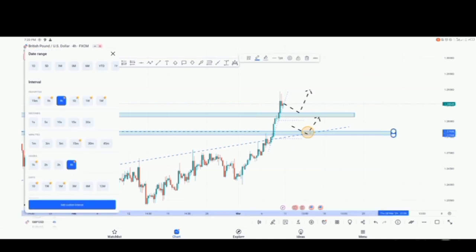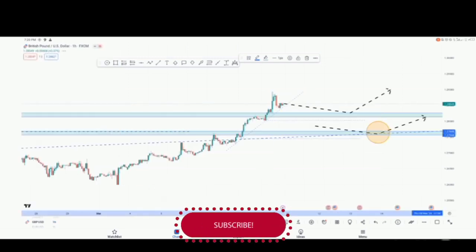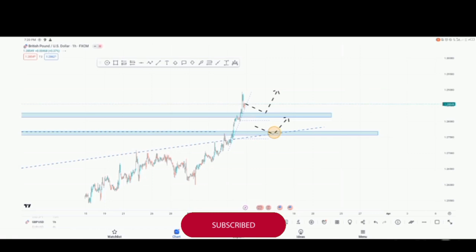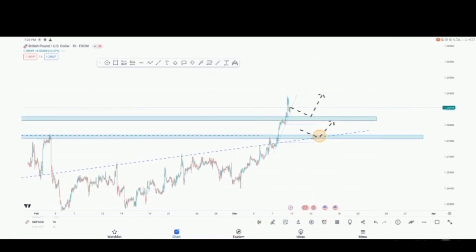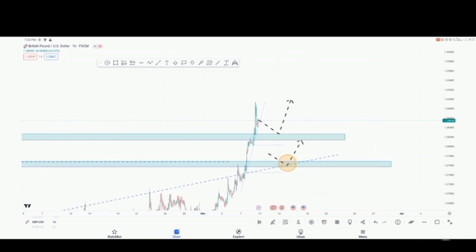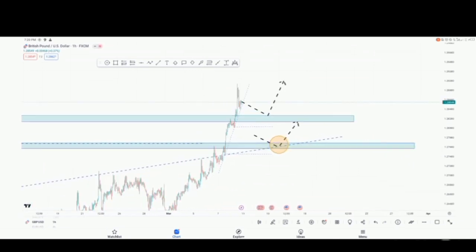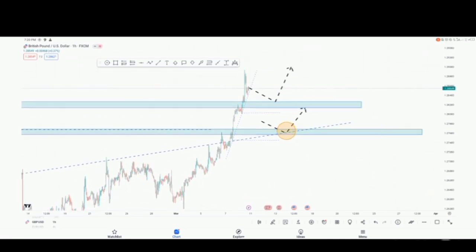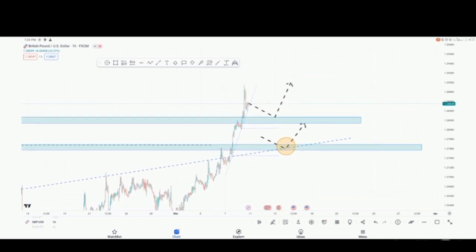So let's go down to the 1 hour time frame. Remember, we're doing a top-down analysis. On the 1 hour time frame, I'll just zoom in here. We're not expecting anything different, just a more magnified view of the 4 hours time frame. So we're expecting a drop to this zone right here where I marked out, and then more bullish movement. So for next week on GBPUSD, we'll be expecting a little drop and then more bullish movement.